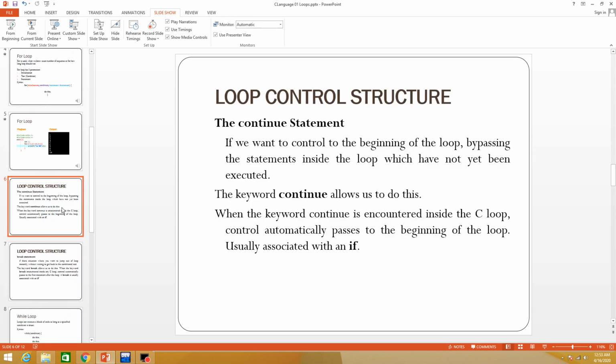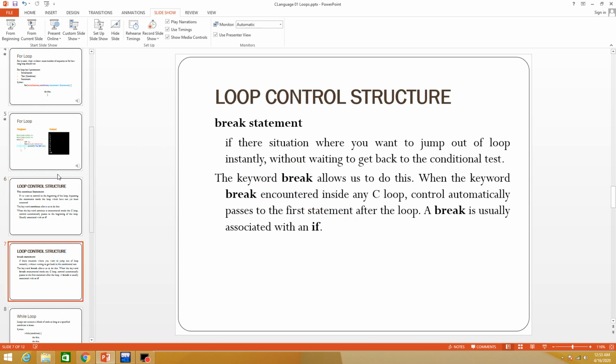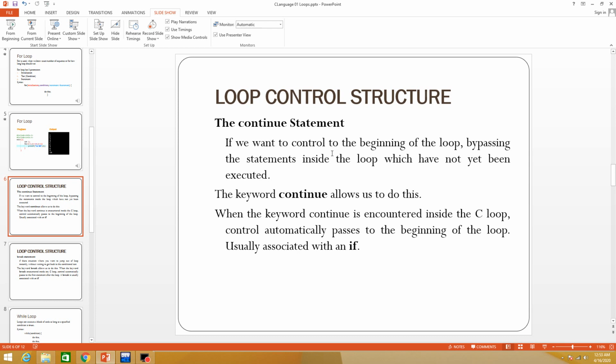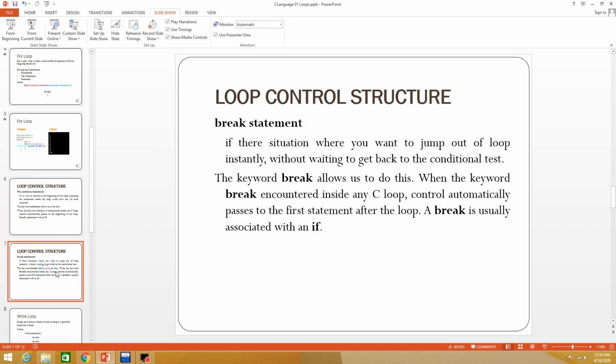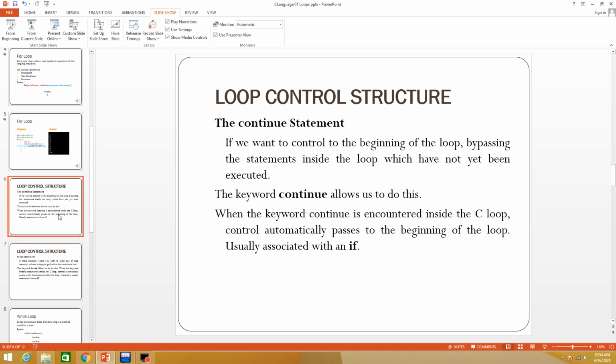Okay, now when we talk about loops, we must talk about the continue statement and break statement. A continue statement is actually used with an if statement, inside loops, and the break statement is also used with an if statement, and it is usually used with loops. So both are often used with loops.